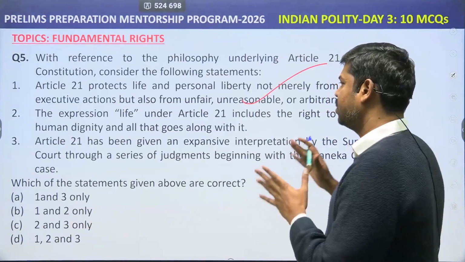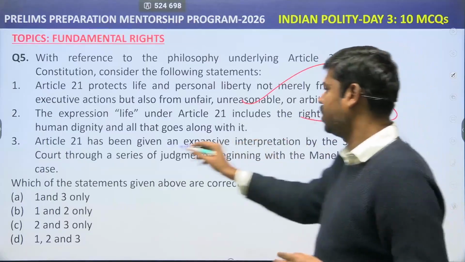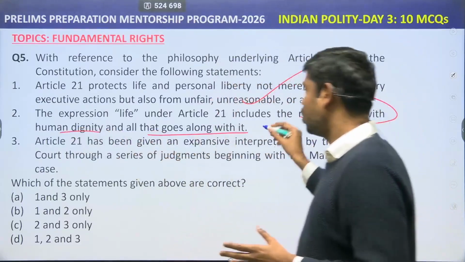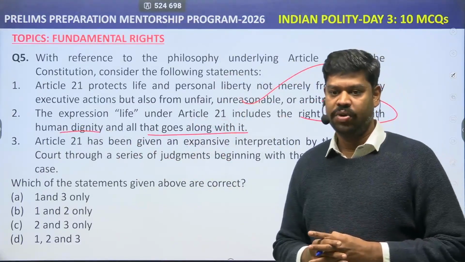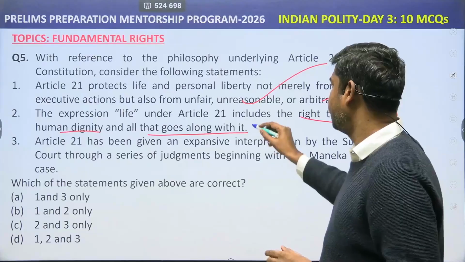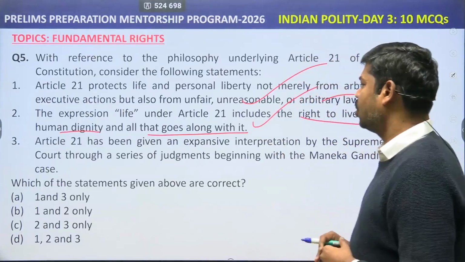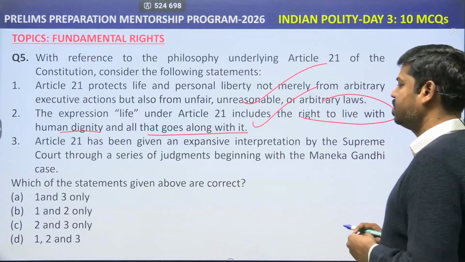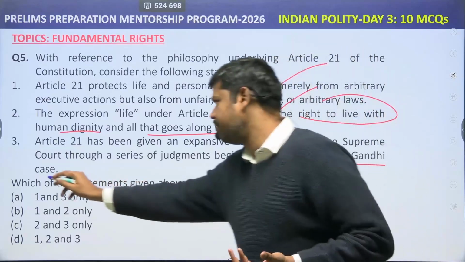The expression life under Article 21 includes not only the right to live with human dignity, but also anything that you take to ensure what is called a dignified human life. This is the broadest interpretation given by the Supreme Court in the Maneka Gandhi case. Article 21 has been given an expansive interpretation by the Supreme Court through a series of judgments beginning with the Maneka Gandhi case. This is a general statement, we know that.